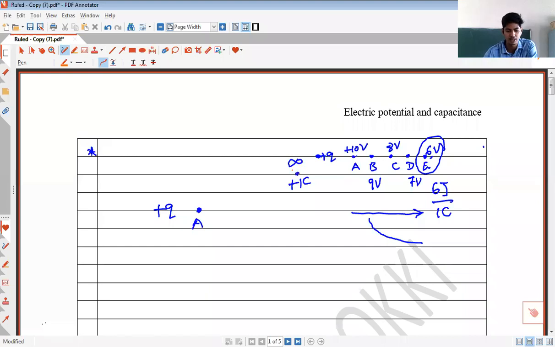I will move this 1 coulomb charge from infinity to point A along 3 paths. This is the first path along which the 1 coulomb charge is moved from infinity to point A. Next, I bring the same 1 coulomb charge from infinity to point A along this path. This is the second path along which the charge is brought from infinity to point A. And let this be the third path.